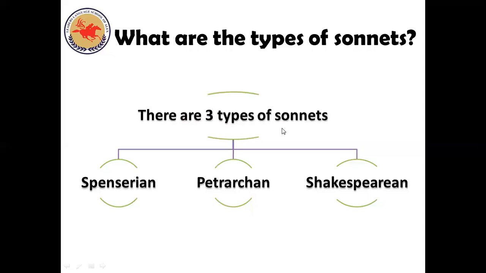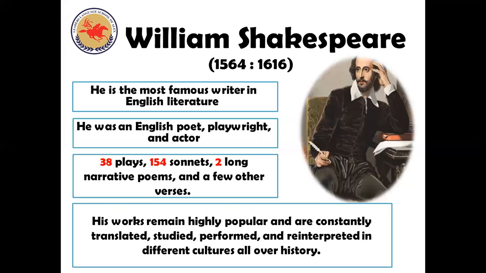Do we have one type of sonnet? No, we have three types of sonnets: Spenserian sonnets, Petrarchan sonnets, and Shakespearean sonnets. Of course, the most famous of them is the Shakespearean sonnet, which we're going to study in senior one. In senior two, you are going to study the Petrarchan sonnet, on his blindness by John Milton.